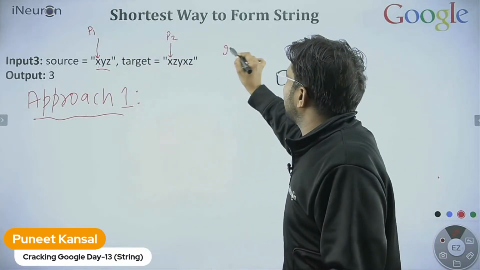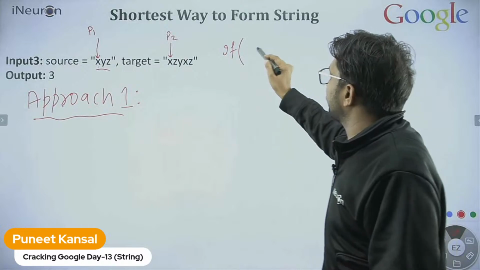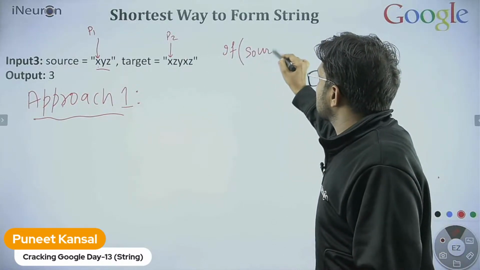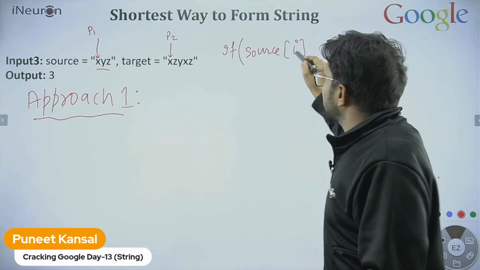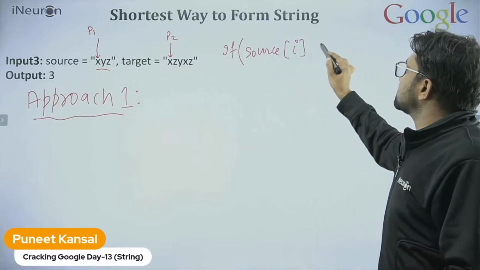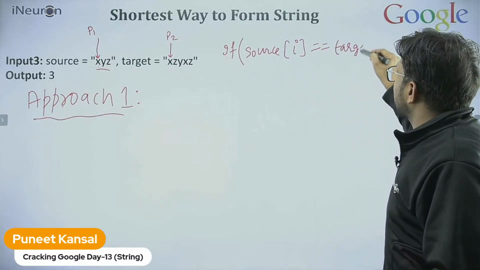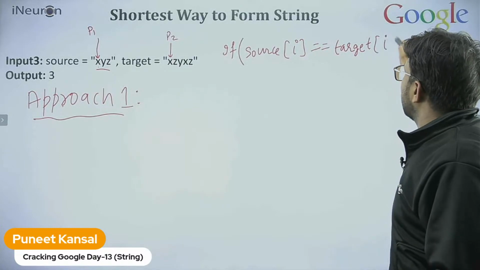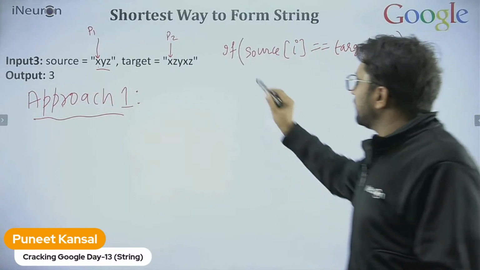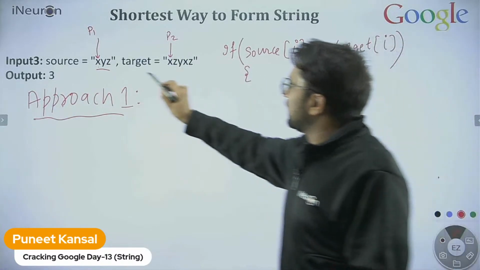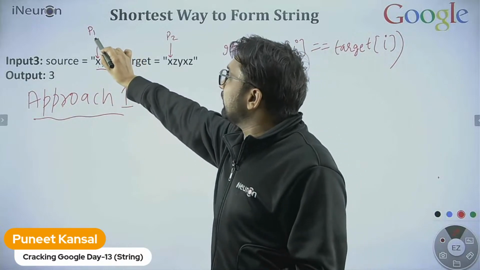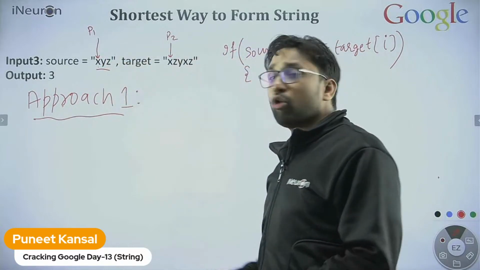Okay, please keep helping me. Let me write it in the form of code. If the source at the ith position matches the target at the ith position, can you please tell me: should I increment P1, P2 or both?